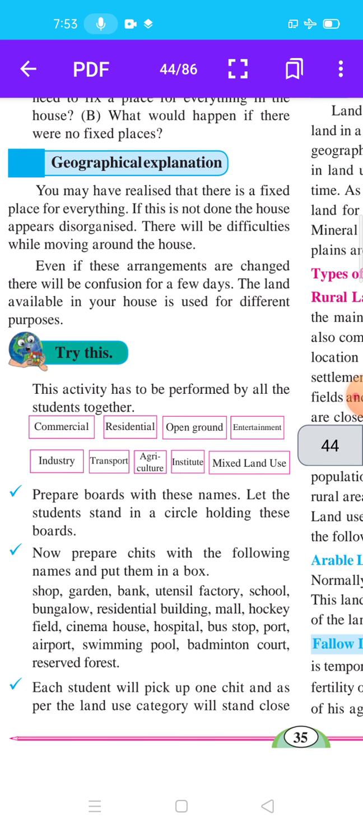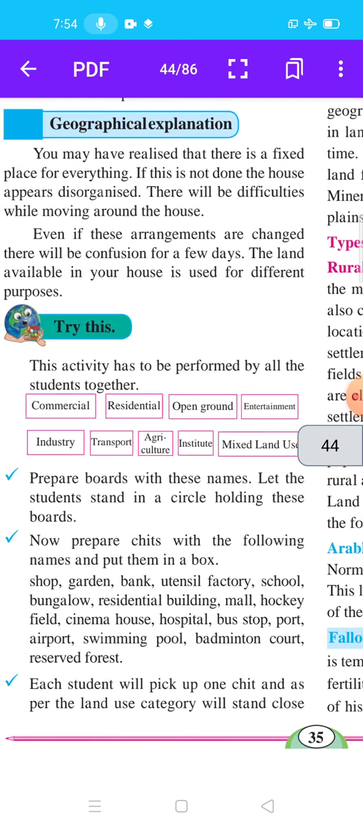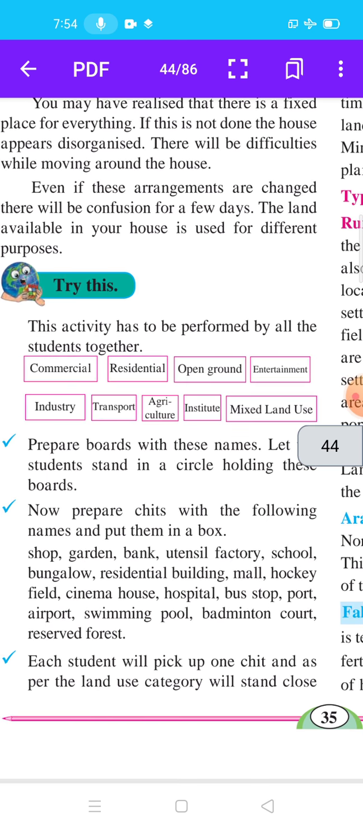Try this. The next activity has to be performed by all the students together. This activity is possible in the classroom. Prepare boards with these names: commercial, residential, open ground, entertainment, industry, transport, agriculture, institute, mixed land use. Let the students stand in a circle holding these boards.